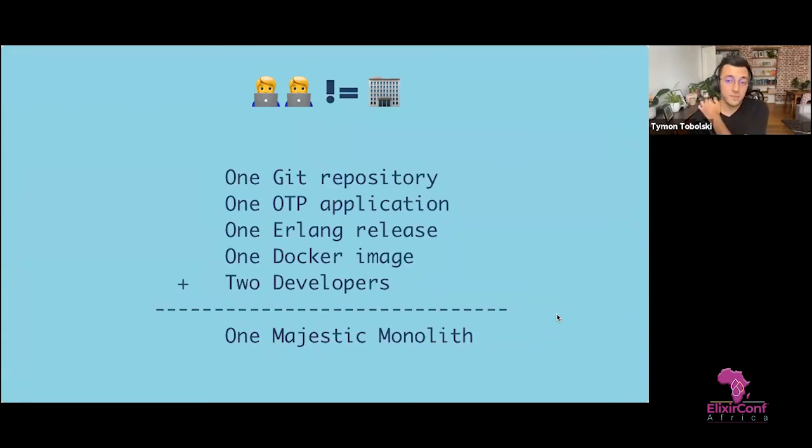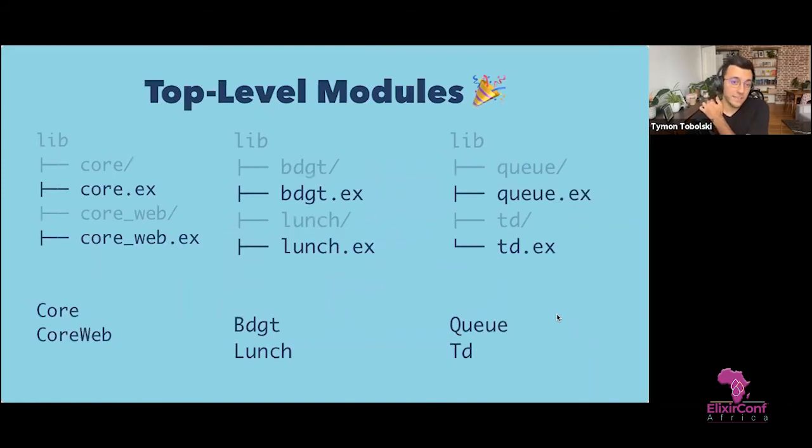What's not that usual is that we used top-level modules. So we have the standard separation between your app and your app web, which in our case is core and core web. Core web takes care of the HTTP stuff. Core is the common code that's in our bot framework and everything else.